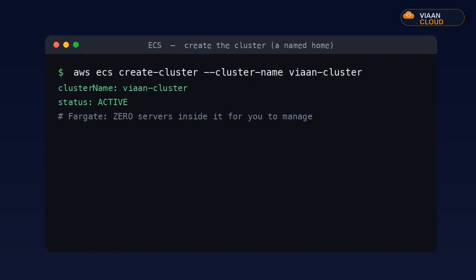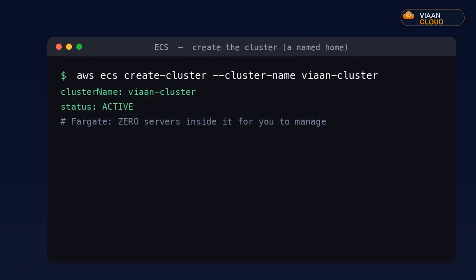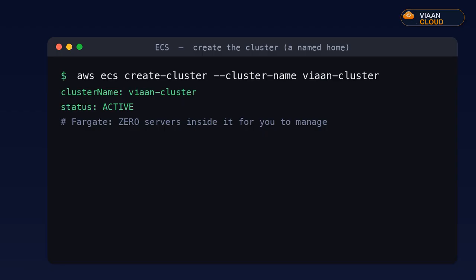To run containers, we need a cluster, just a named home where they live. With Fargate, the cluster has 0 servers inside it for you to manage. It's a label that says, my stuff runs here. One click, create cluster, done.